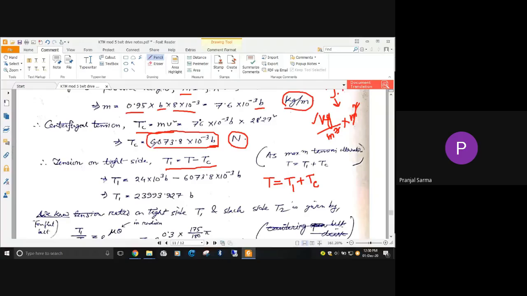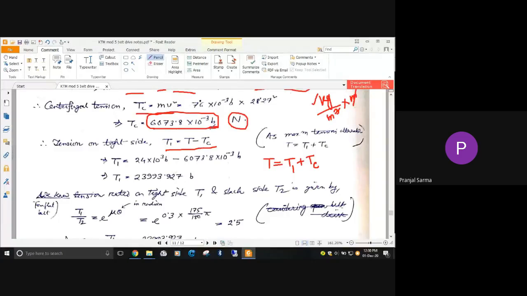So we are just putting in the values. b is common, so ultimately T1, the tension on the tight side, we have obtained as 23993.92 times b, in Newton.